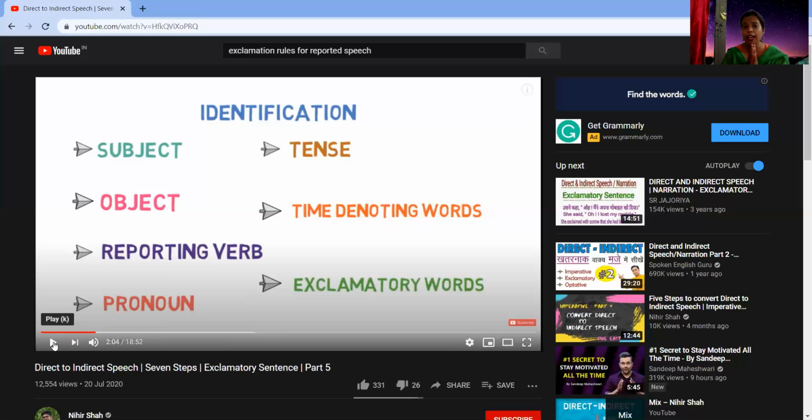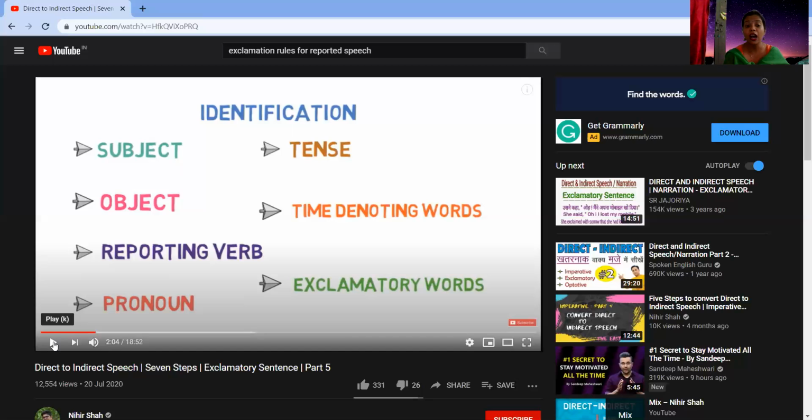The next step is to remember the adverb of time. Now becomes then, today becomes that day, yesterday becomes the previous day. These things will be taken care of.